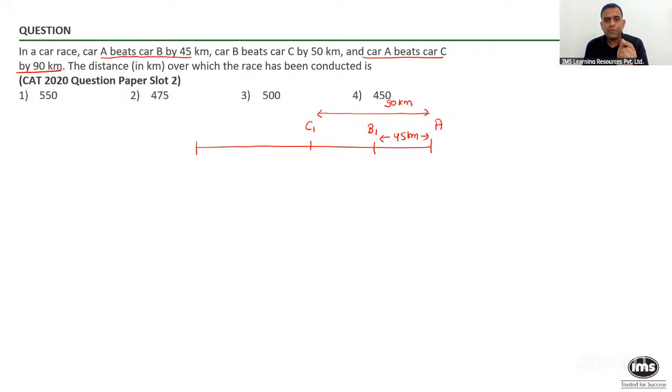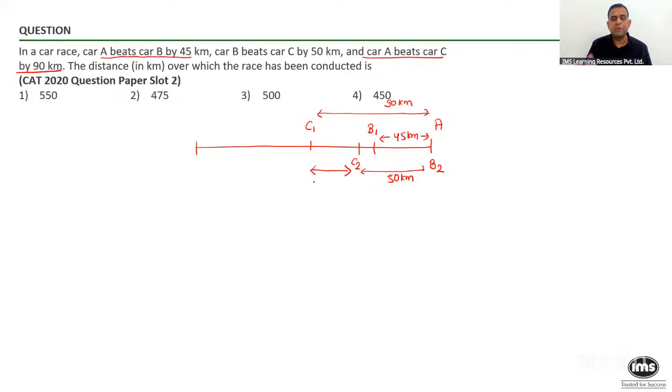Now, if I want to represent the second statement, car B beats car C by 50, that means when B reaches the finishing line, at that moment, where do you think C is? C is 50 kilometers behind the finishing line. I'm putting it somewhere over here as C2, and this is 50 kilometers. Now, can anyone tell me what is the distance between C1 and C2?